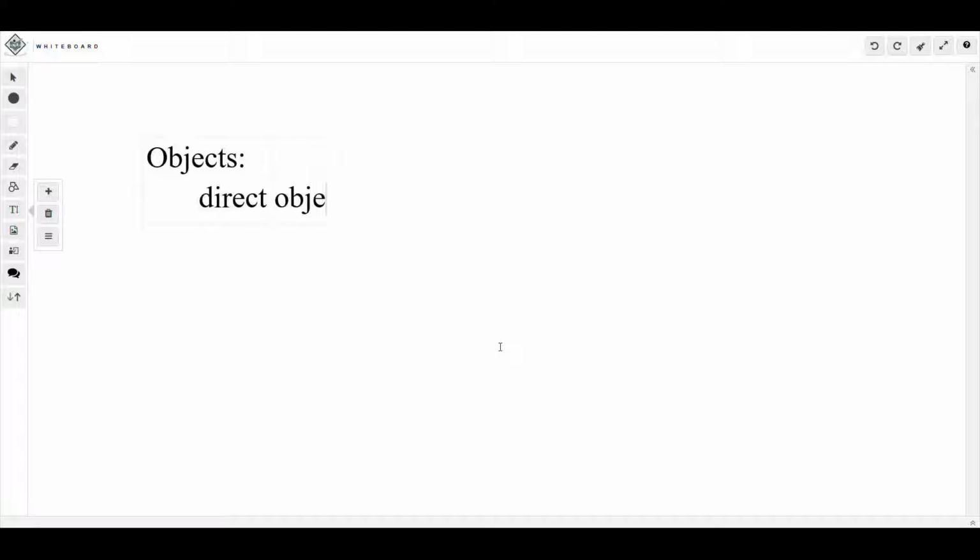Direct objects. Now, you know what an object is. It's a noun, it's a thing. So a direct object is a thing that directly receives the action, meaning it has to come after an action verb, because an action verb would actually do something.